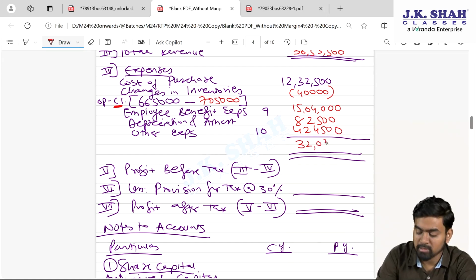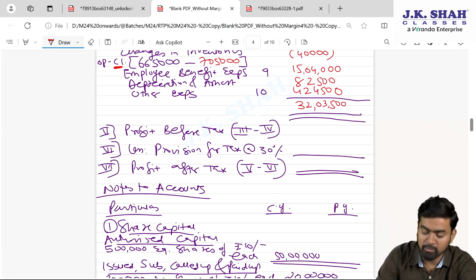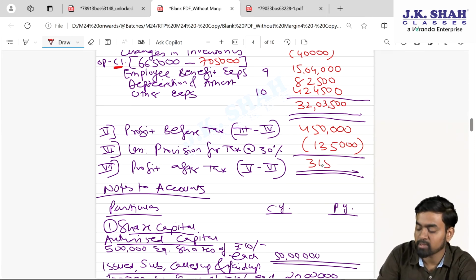Total 32,03,500. Income minus expense when you will do, it will be 4,50,000, my dear students. Of that 30% is 1,35,000. So the remaining amount is how much? 3,15,000.